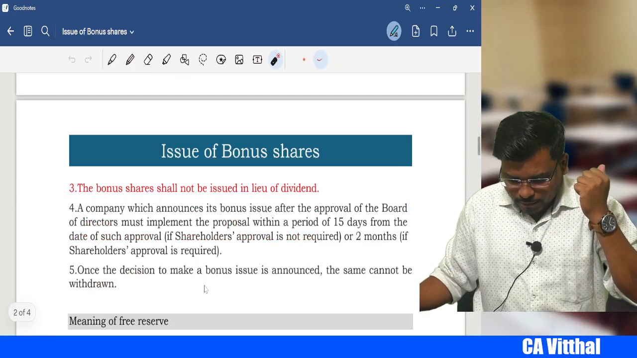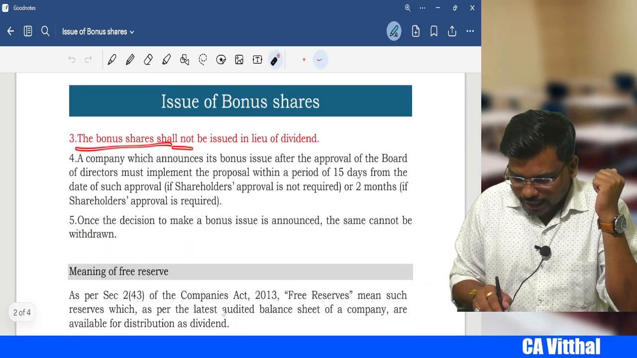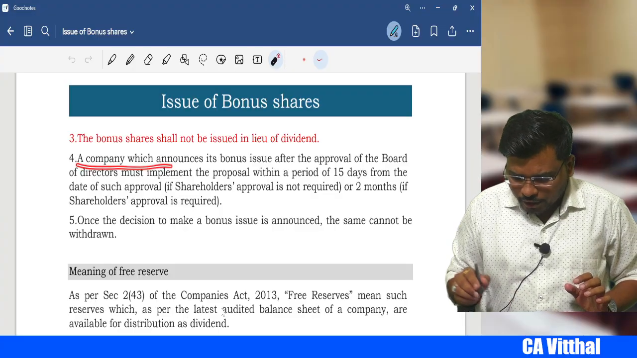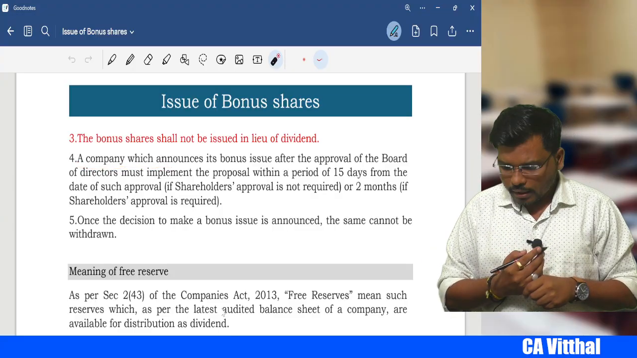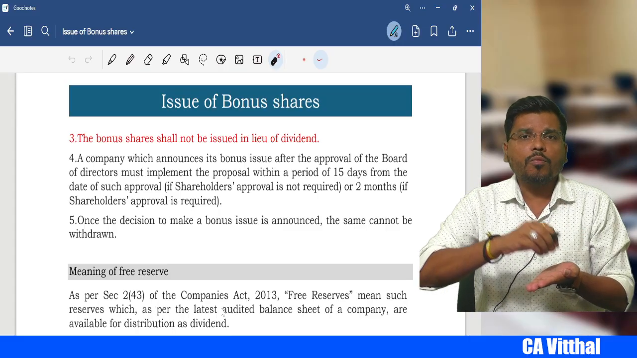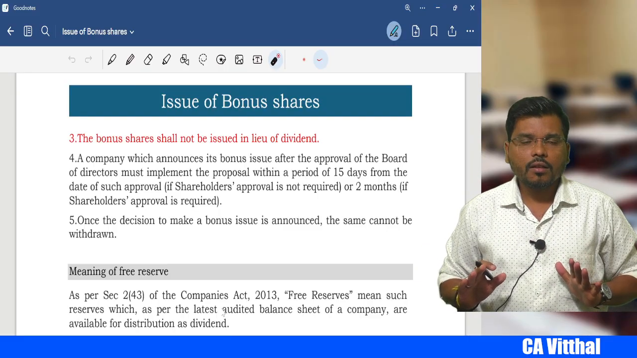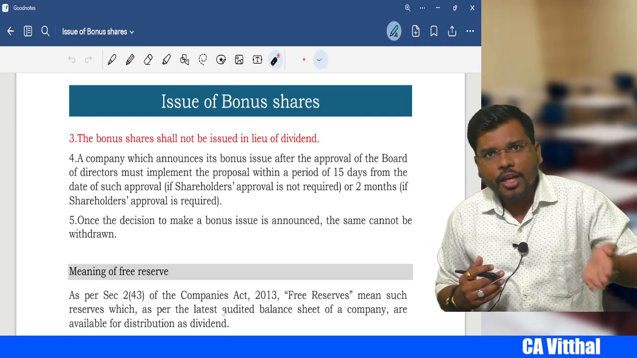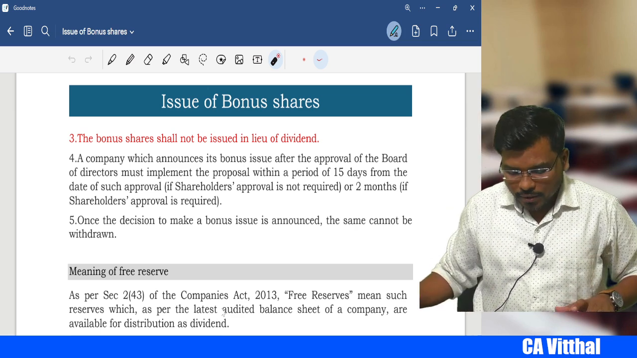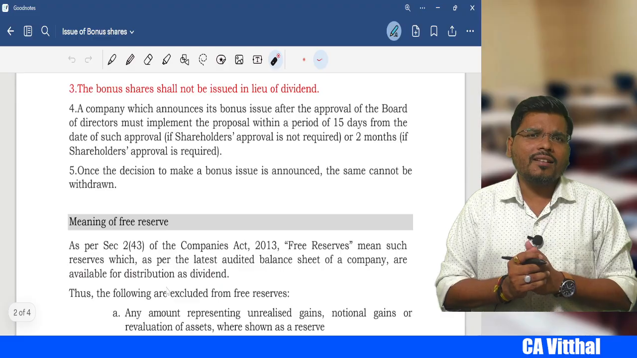Okay, next my dear student, the bonus shares shall not be issued in lieu of what, sir? Dividend. Next, the company which announces the bonus, after the approval of the board of directors, must issue the bonus within 15 days. But if the company delays the issue of bonus shares, then they need to take the approval of shareholders.